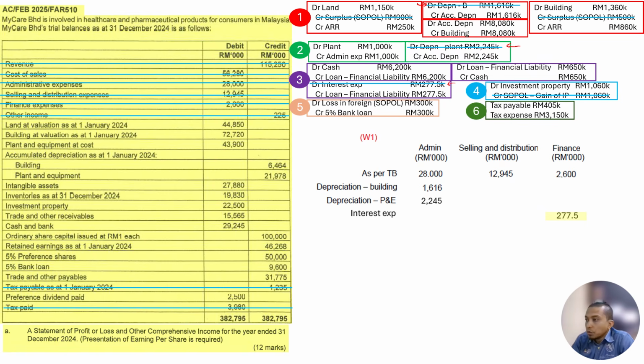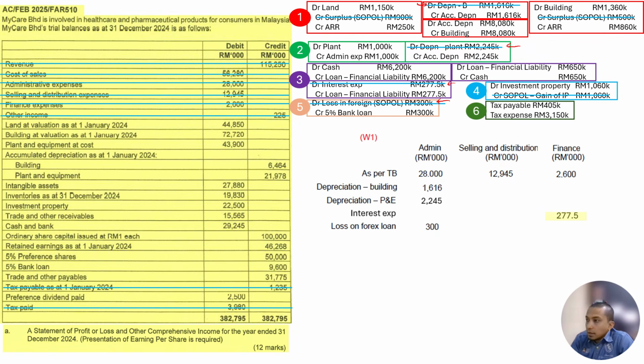2,077,500. Okay. What else? Investment property. No. Loss in foreign exchange. So we have a loss in foreign exchange here. Yeah. Loss in foreign exchange. Put it here as gain. Cancel and put it here as admin also. Okay. What else do we have? Tax expenses, no need. Okay, what else do we have now?